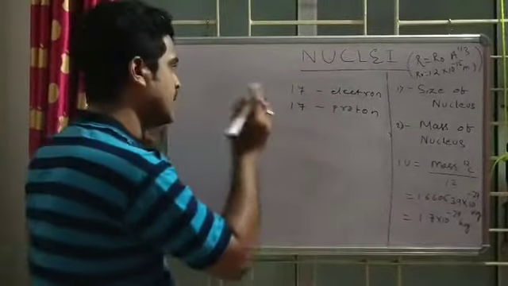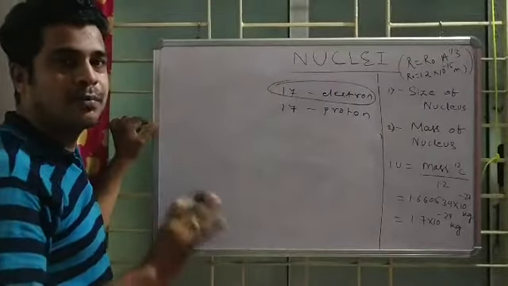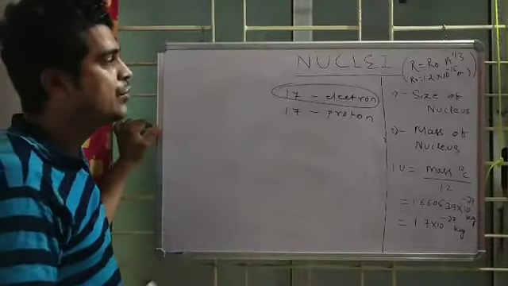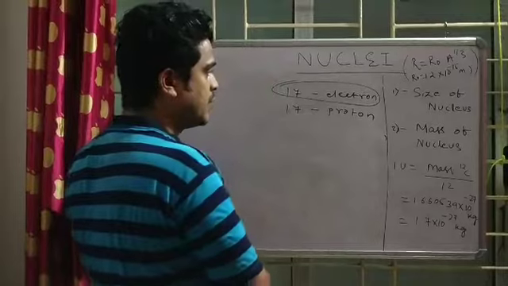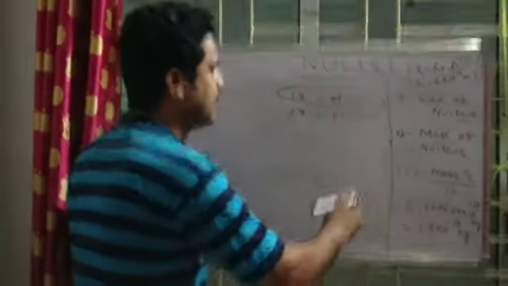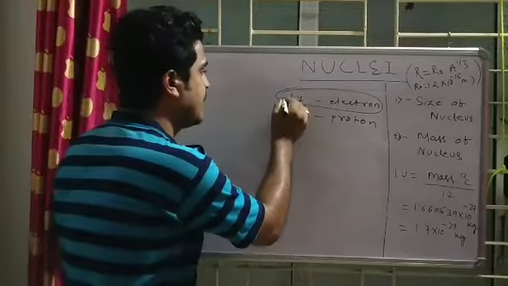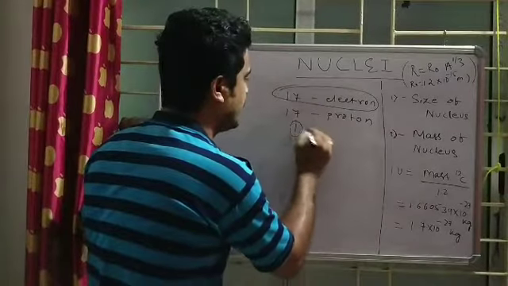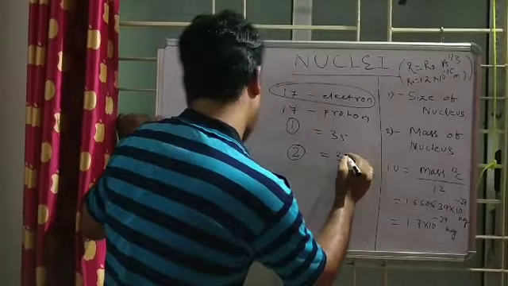But we don't have to bother about the number of electrons, as we are not dealing with the mass of electrons to calculate the nuclear mass or atomic mass. We are only dealing with the mass of the nucleus. So what is the mass of the nucleus? 17 protons. That means there is one extra neutron present over there. So 17 protons plus 17 is 34, and one neutron is there, so it is becoming 35. If two neutrons are there, it is becoming 36. So 3 neutrons.